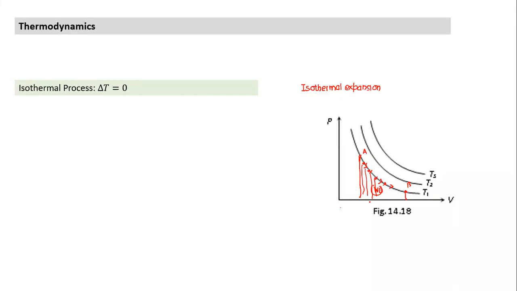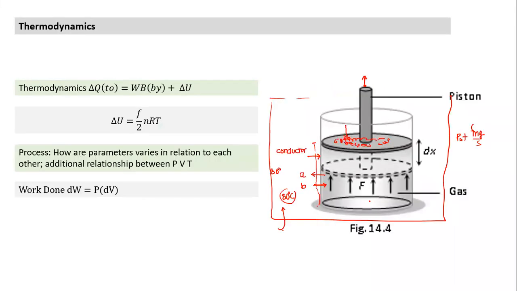Where has the energy to do work come from? It has come from the heat supplied here. It receives heat from the surroundings. That heat it receives does not change its internal energy. The entire heat goes in the form of work done. So whatever work has been done, the energy has come from the heat absorbed from the surroundings. Unless it is a large reservoir, what will happen? If it is a small reservoir, the temperature of the water will start dropping unless we supply heat to the water also, so that the temperature remains constant.